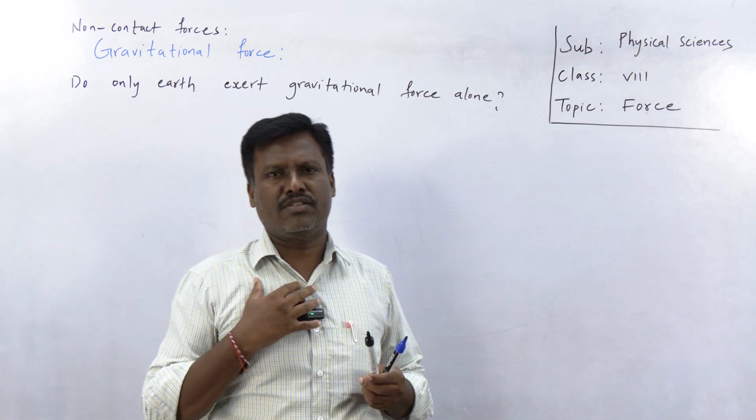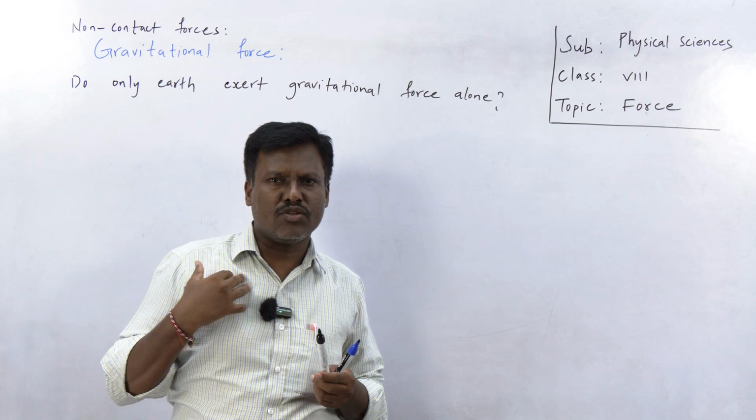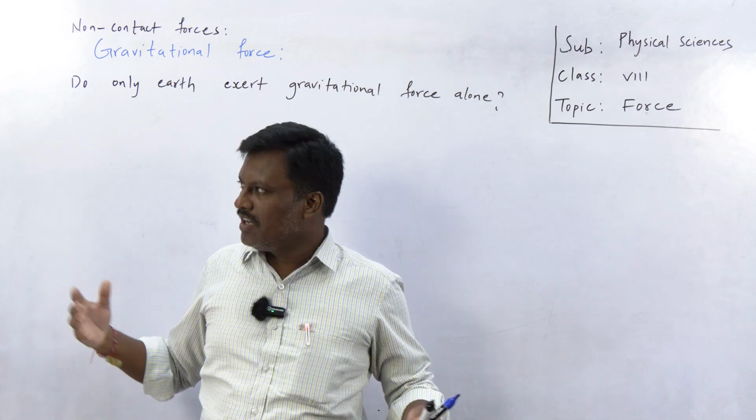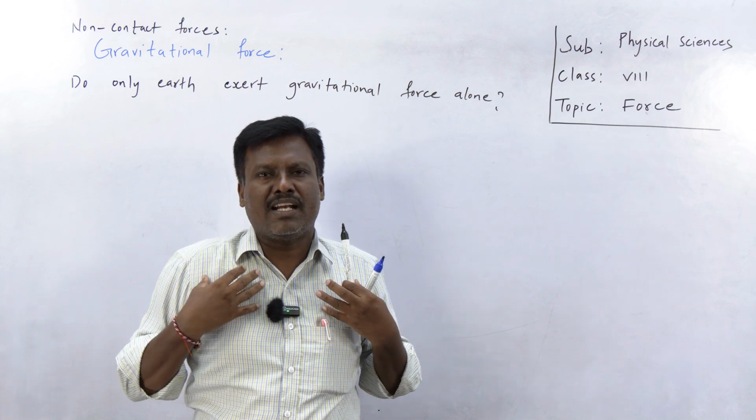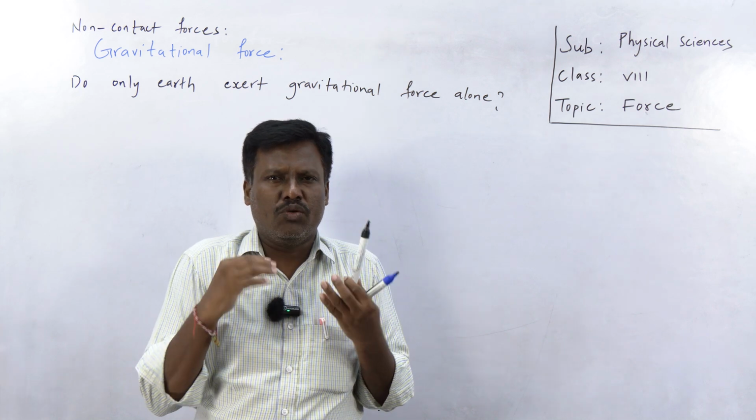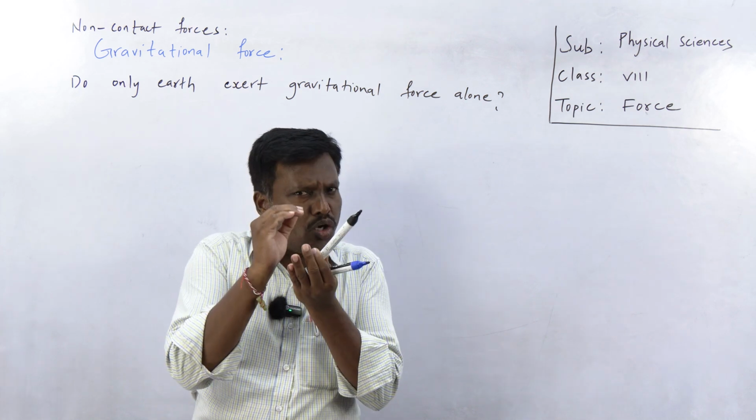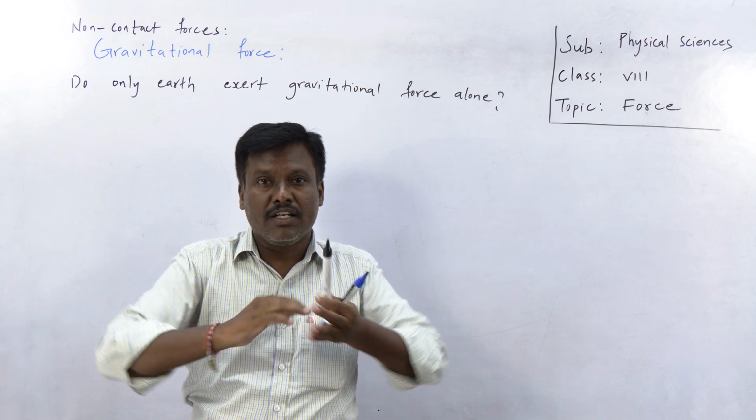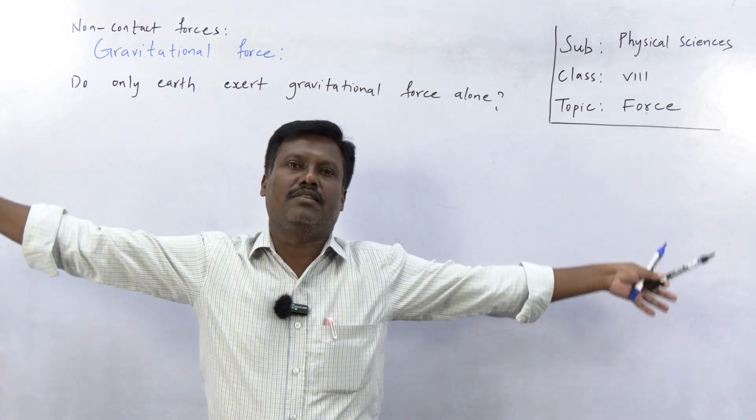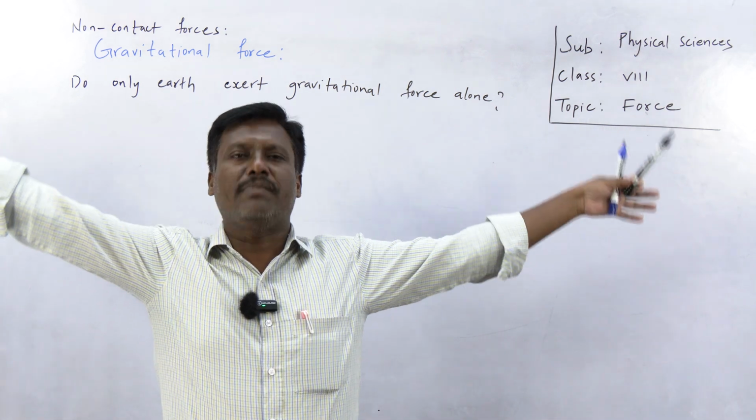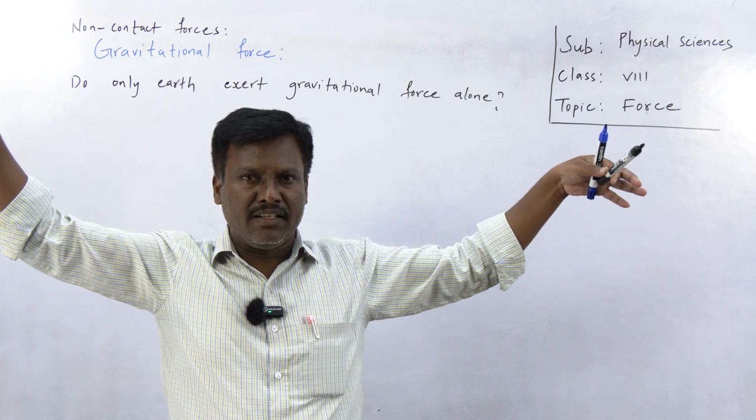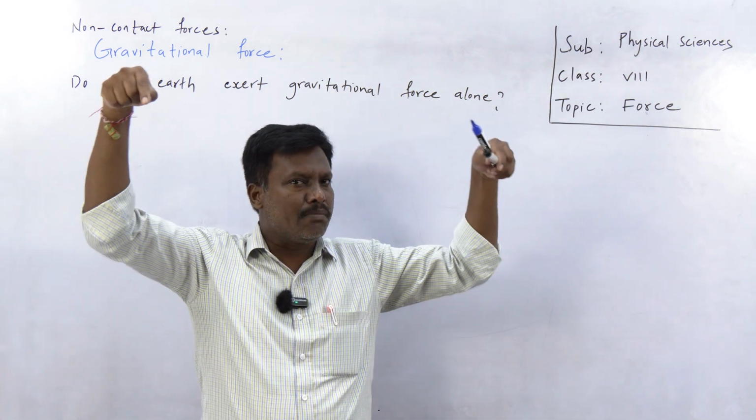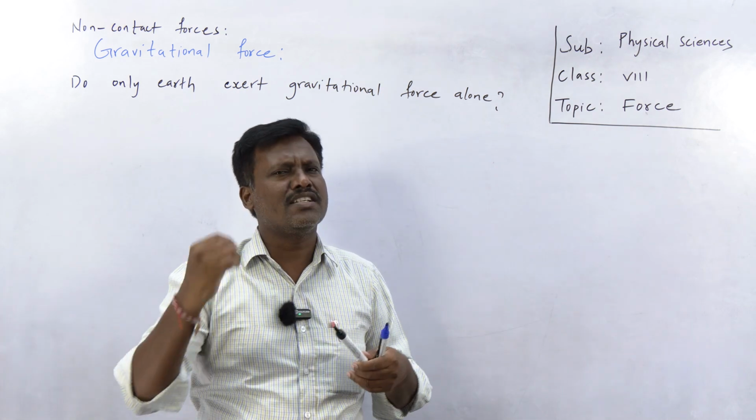Even I have mass, I can also attract bodies. But why are all these bodies not coming towards me? Because I have very little mass compared to the huge mass of the earth. The earth has huge mass, very big, heavy. Comparatively, the gravitational force exerted by the earth is large, and my gravitational force is negligible.